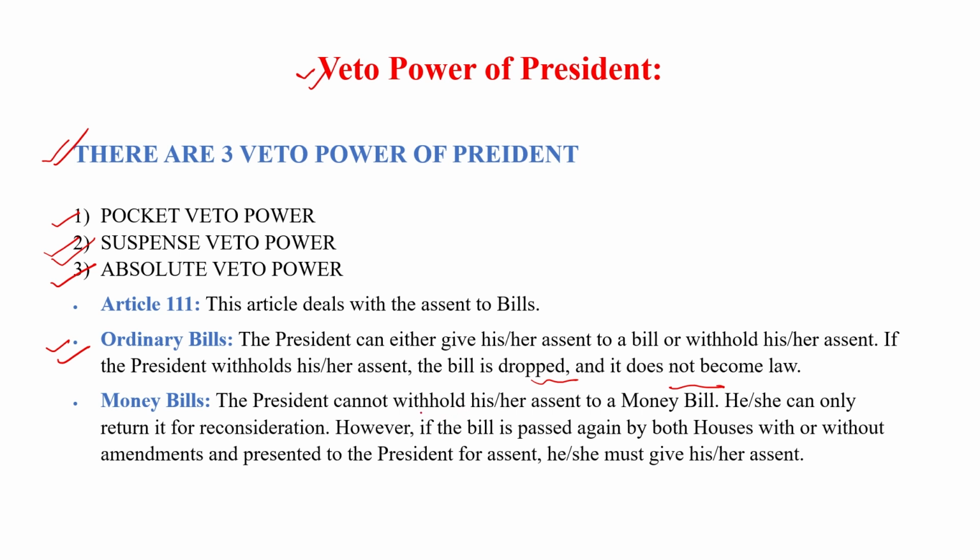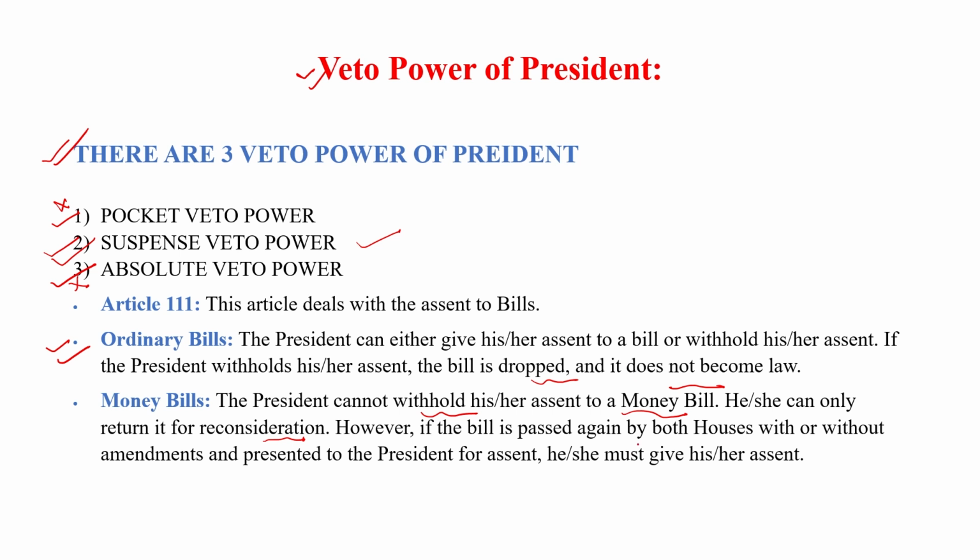The president cannot withhold his assent to the money bill. Money bill is an exceptional bill. He can only return it for reconsideration. If a money bill is passed, he cannot use pocket veto power and absolute veto power over a money bill. He can only use suspense veto power on the money bill. So he can return the money bill to be passed again, but he cannot use pocket veto and absolute veto power.